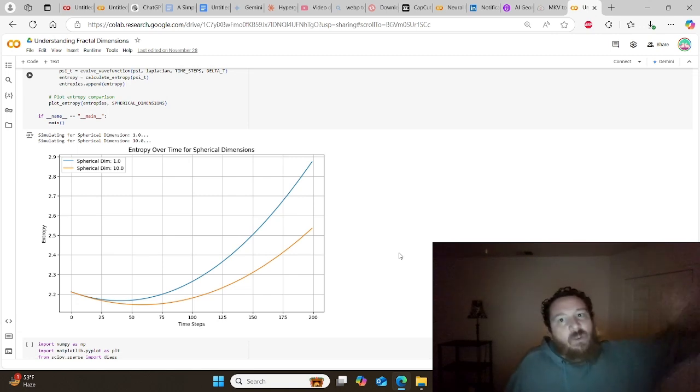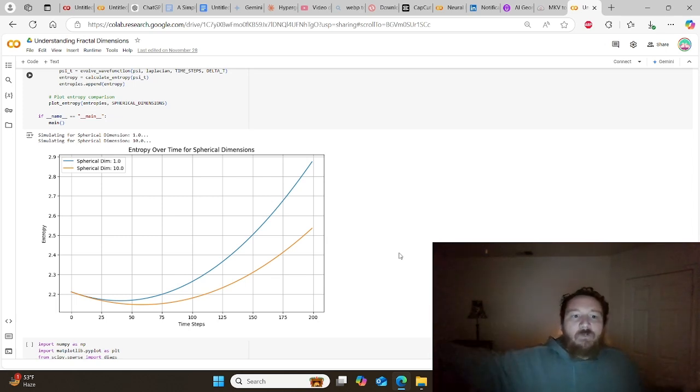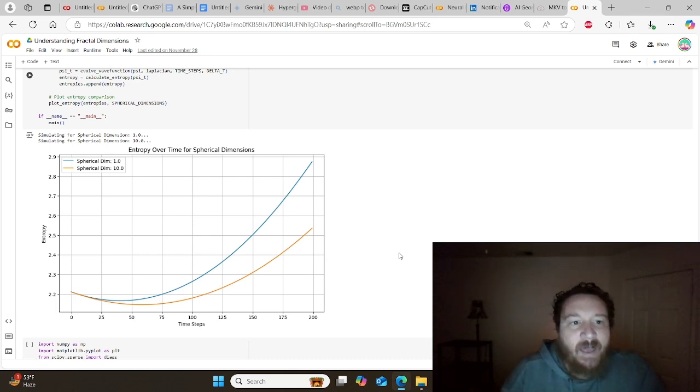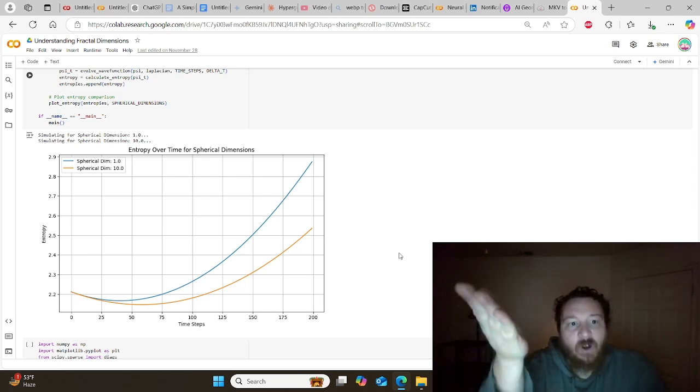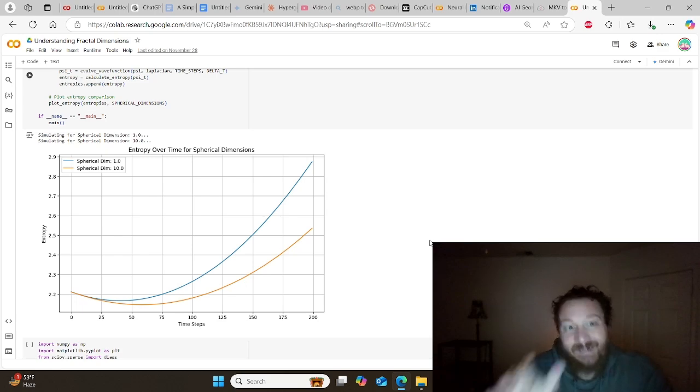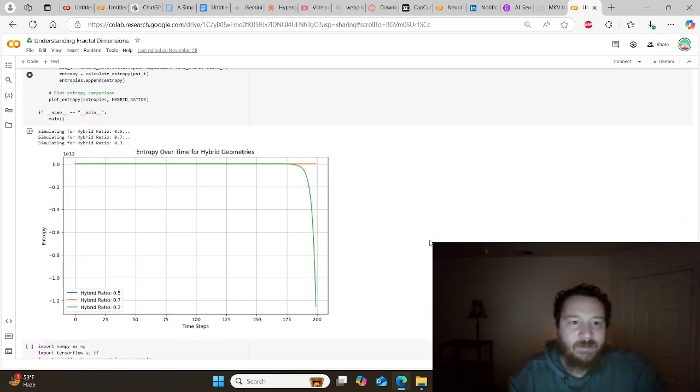With fractal dimensions, we're dealing with these small dimensions, like 1.1 to 2.5 in that realm, whereas with spherical dimensions, we're dealing with dimensions over 5. And we can see the massive difference between spherical dimension 1 and spherical dimension 10. There's actually less entropy in spherical dimension 10 than exists in spherical dimension 1. Very interesting. The laws of physics are different in spherical dimension 10 than they are in spherical dimension 1.